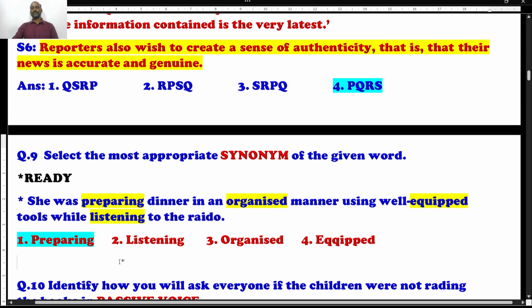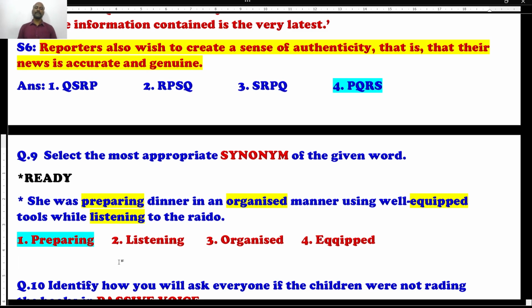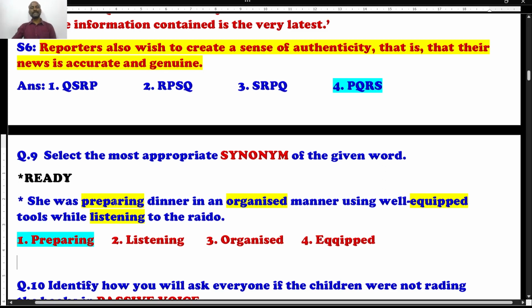For that, you have to read the question carefully. The whole sentence you have to understand. You have to read between the lines of this sentence, and finally you can come to the right choice. The sentence is, she was preparing dinner in an organized manner using well-equipped tools while listening to the radio. It's kind of one word substitution, but asked in a different way: which is a synonym for the word ready? Students, for ready, we cannot say organized, we cannot say equipped, we cannot say listening.